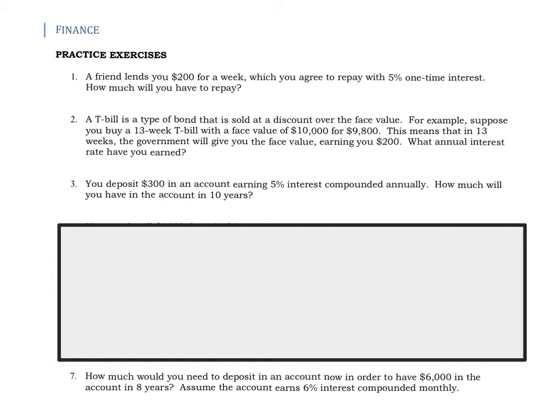Finance practice exercises number 1. A friend lends you $200 for a week, which you agree to repay with 5% one-time interest. How much will you have to repay?